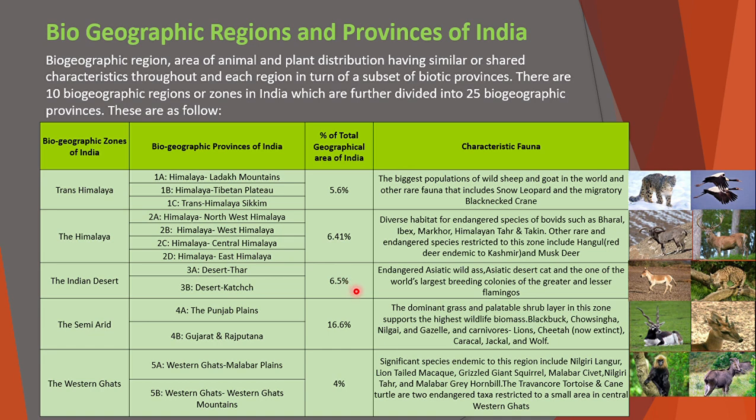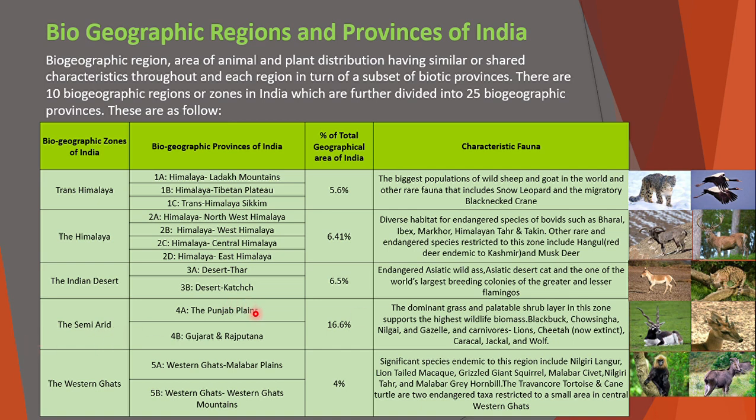Okay. Indian desert, there are two parts, desert Thar and desert Kutch. It will cover 6.5% of the total geographical area of India. Endangered Asiatic wild ass, Asiatic desert cat, and one of the world's largest breeding colonies of greater and lesser flamingos. You can see, this first one is the Asiatic wild ass, and then the Asiatic desert cat.